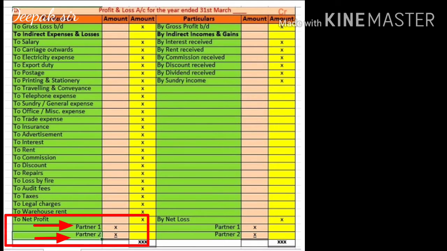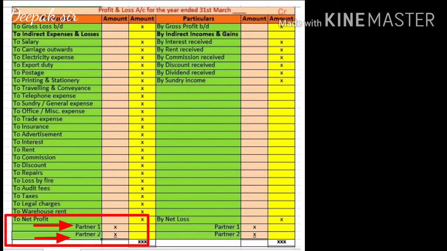We have to write down the name of each partner, and if a ratio is given in the problem, we have to divide the profit as per the ratio, and if the ratio is not given, we have to divide the profit equally among both the partners. Now assume the profit is 10,000.